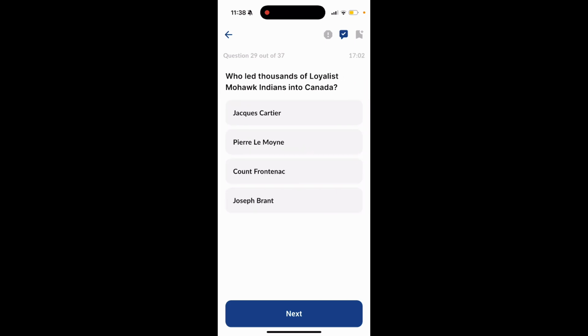Question 29. Who led thousands of Loyalist Mohawk Indians into Canada? Jacques Cartier, Pierre Le Moyne, Count Frontenac, Joseph Brant? The answer is Joseph Brant.